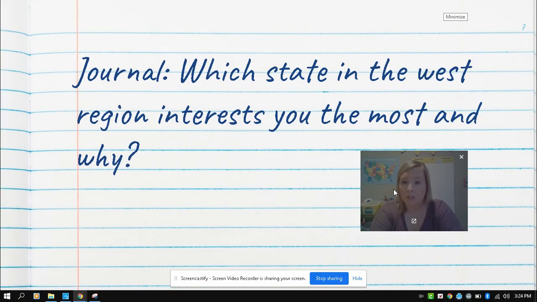The last question, so you would have had 3 journal entries on this specific lesson. Most of the time we're only going to do about 2, but you will, like I said, need your journal for every lesson. You should have had your true-false answers that you'll come back to at the end of the unit. You will have your 11 states and capitals, and your third journal entry is going to be, what state in the West region interests you the most and why?